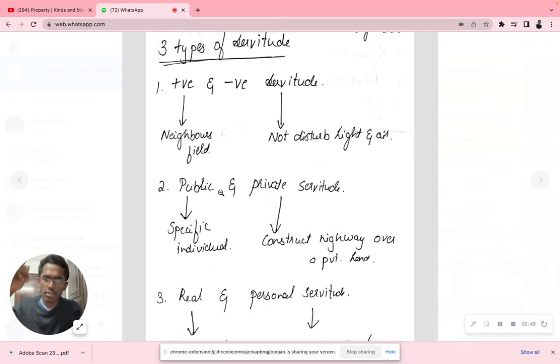Positive and negative servitude: positive is the neighbor's field, negative is not disturbing light and air. Public servitude and private servitude: public servitude is a specific individual, and private servitude is constructing a highway over private land. And real and personal servitude: it could be the real owner or it could be an occupant of a land.